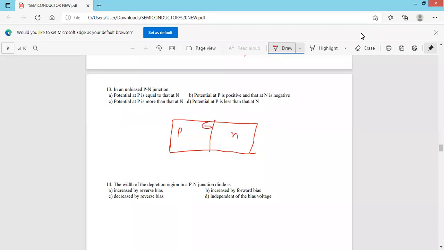Therefore, negative immobile ions are near the junction on the P side, and here positive immobile ions. And here electrons are the majority charge carrier. Here holes are the majority charge carrier.